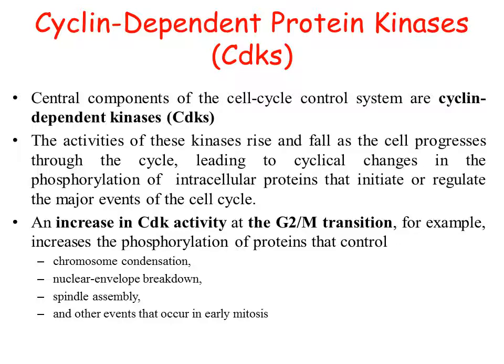So it's called the heart of the cell cycle control system. If the heart stops beating, the organism will die. If the CDKs do not function properly, the cell cycle will not be regulated. So they are the central component of the cell cycle control system.